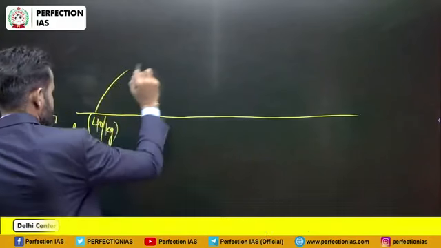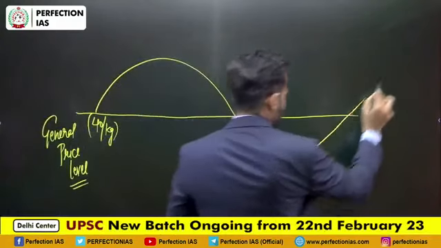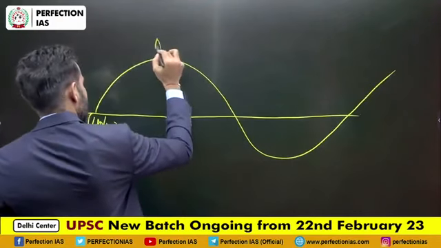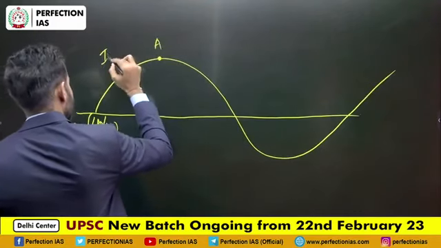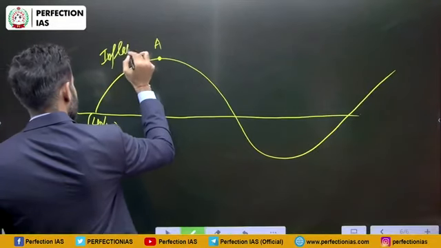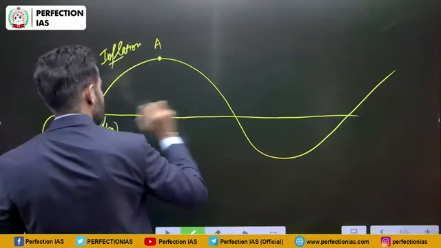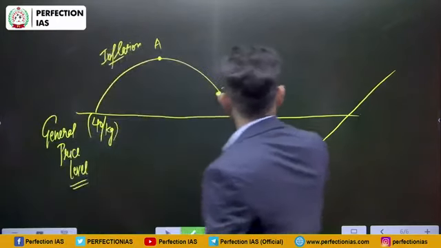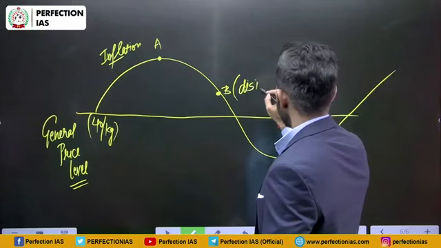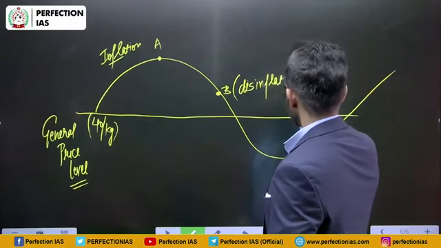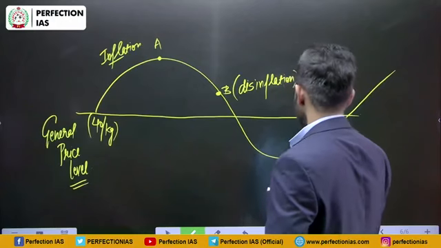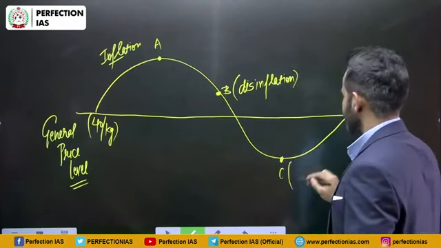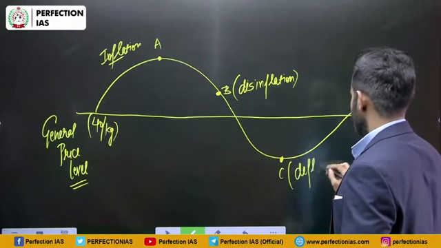So if price is increasing this way and then it is going this way, in this case point A will be an example of inflation. Point B will be an example of disinflation. Point C will be an example of deflation.